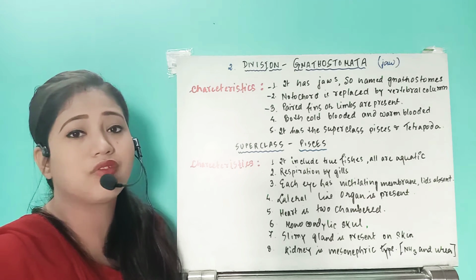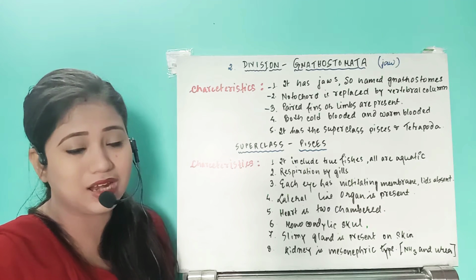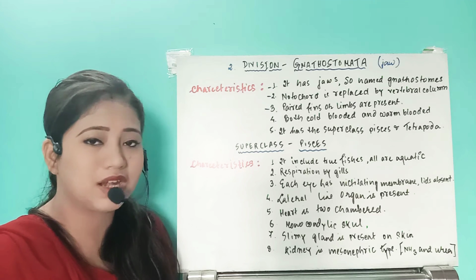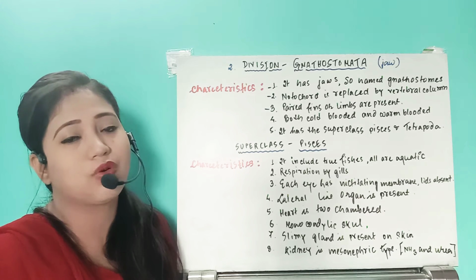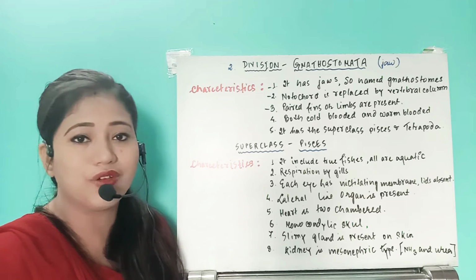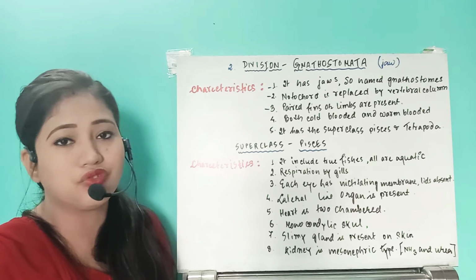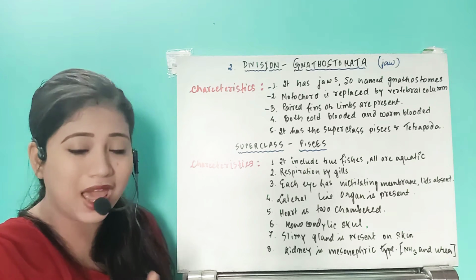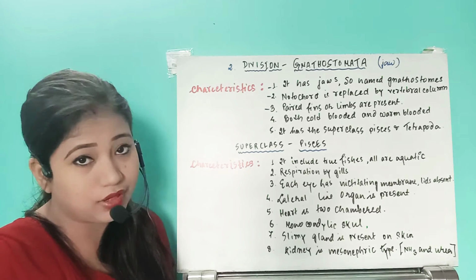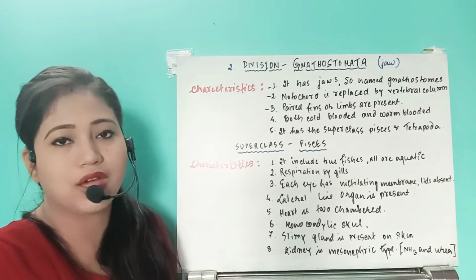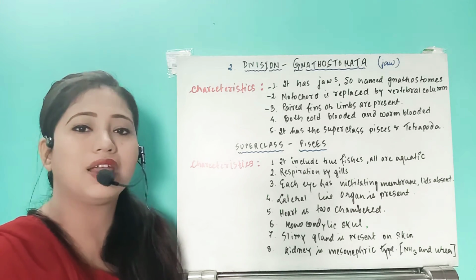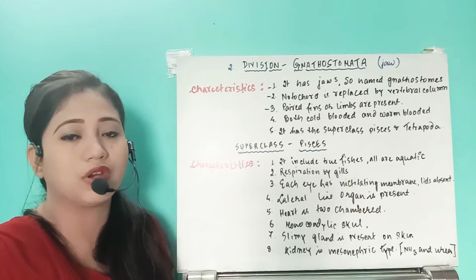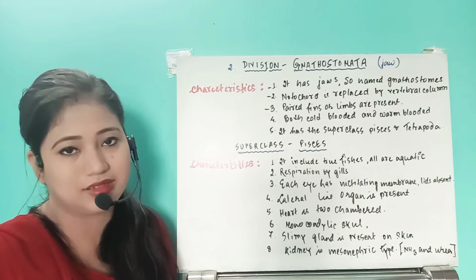If you see in case of one of the classes, the class Mammalia, these organisms are generally terrestrial. But one aquatic organism is the whale. So in case of whale, the forelimbs are modified into flippers. So if it is aquatic, they will have the locomotory organ, that will be fin or flipper. And if it is terrestrial, they are going to have limbs. That can be either 2 limbs or 4 limbs. Generally they are 4 limbs, but the 2 limbs can modify into wings or hands, etc.